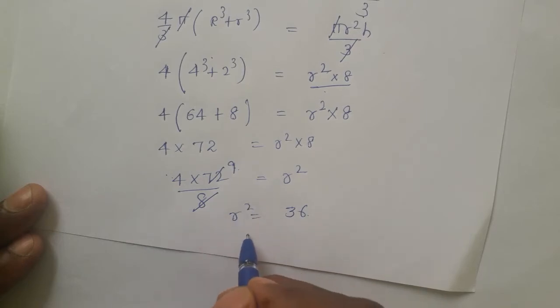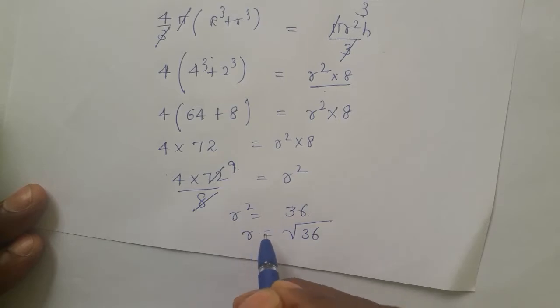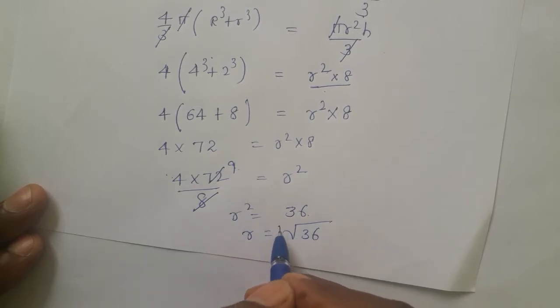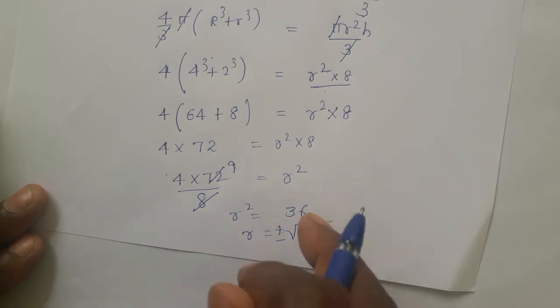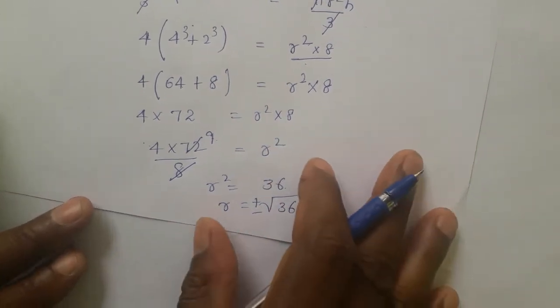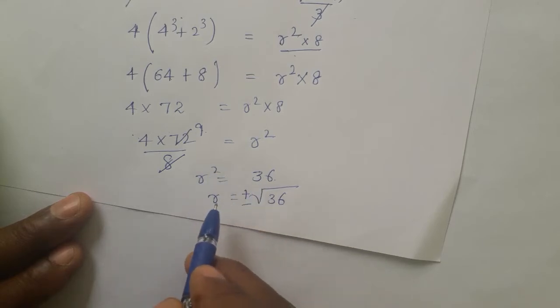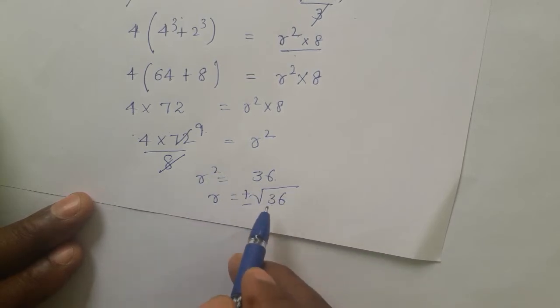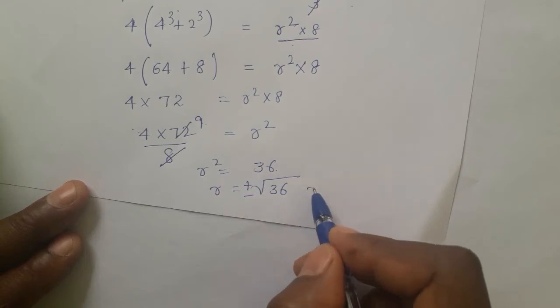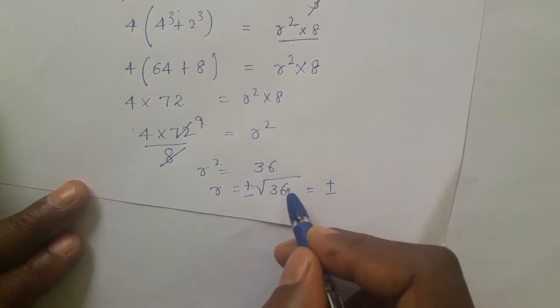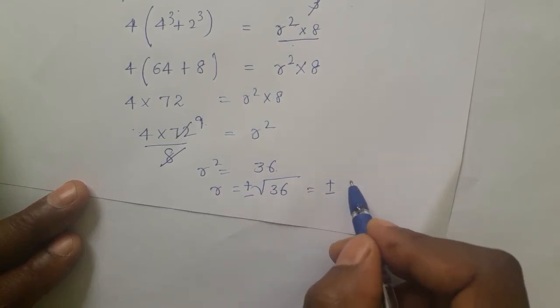Now but it is r square, we need only r. R is equal to root of 36. As you know, when we are applying square root on the other side, it must be plus or minus. Remember, plus or minus root 36. It is a pure quadratic equation. R square is equal to 36, r is equal to plus or minus root 36. Square root of 36 is 6.